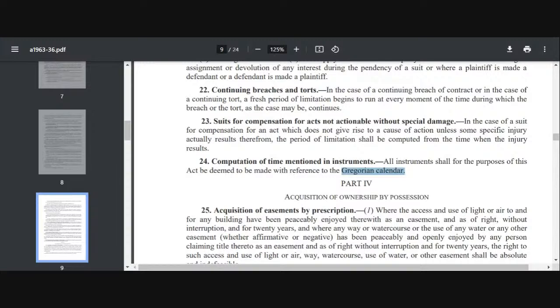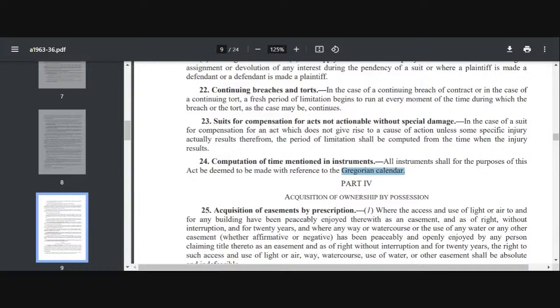There are Bengali calendars, there are English calendars, there are Islamic calendars. So for the purpose of the Limitation Act, section 24 says that we are going to use the Gregorian calendar. Okay, the Gregorian calendar is the British calendar which was introduced by Pope Gregory XIII in 1582. So for the purpose of this act we are going to use the Gregorian calendar. So this part is completed.